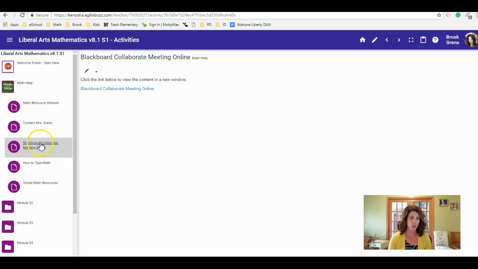I would definitely try it on your computer right away. Make sure it works. With Chromebooks, there are some issues with Blackboard Collaborate where we might have to use another online classroom option if need be.